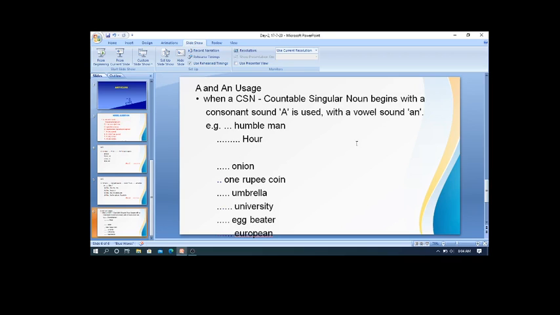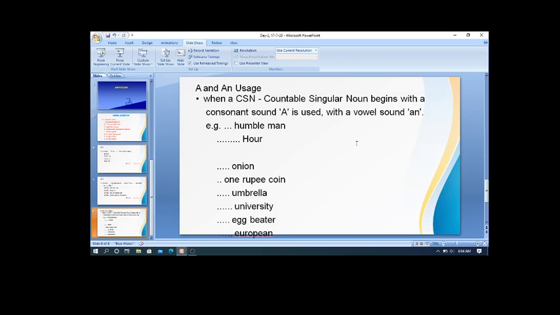When there is a countable singular noun in any sentence, then you are supposed to use an article, whether it is a, an, or the. But there are some sub rules in this one. So you have come across one countable singular noun in a sentence. Before that, you are going to use an article.